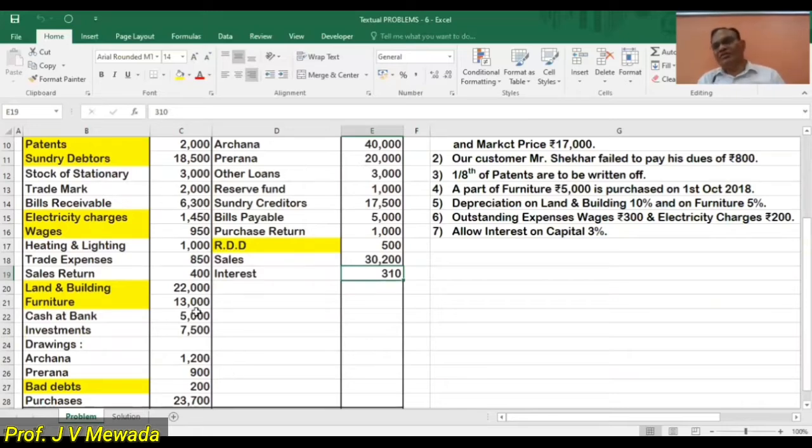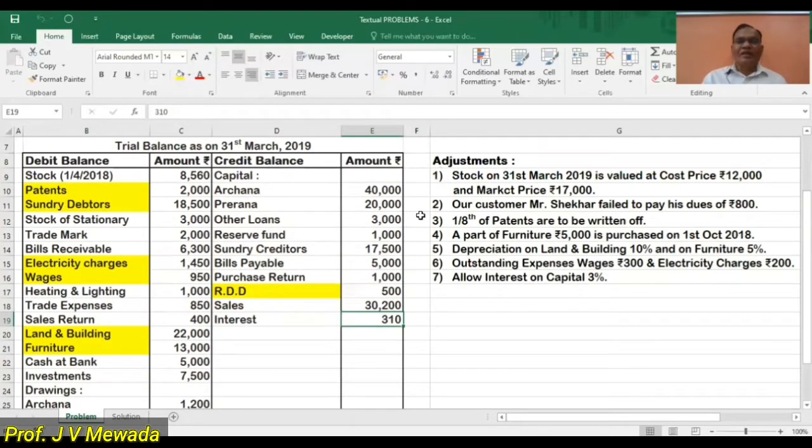So in your mind, you have to confirm which item is transferred at which place. And if possible, with the help of a pencil, you can write asset, liability, trading debit, profit and loss debit, trading credit, profit and loss credit, if you want. Okay. Now we'll see the adjustments.